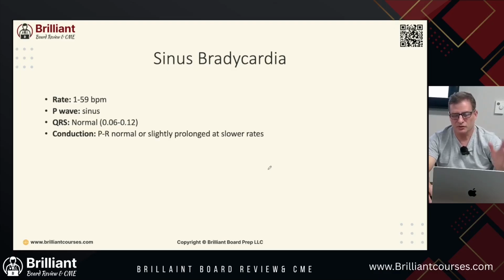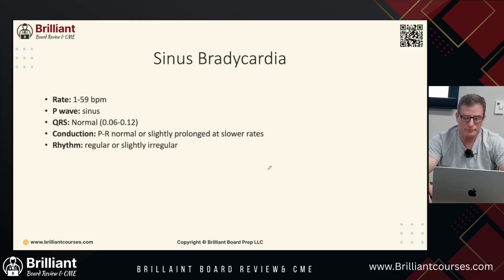And for conduction, you're going to have normal PR conduction, meaning you're going to have a P before an R, a P before an R. The PR may be slightly prolonged at lower rates too. It can have a regular rhythm or an irregular one.